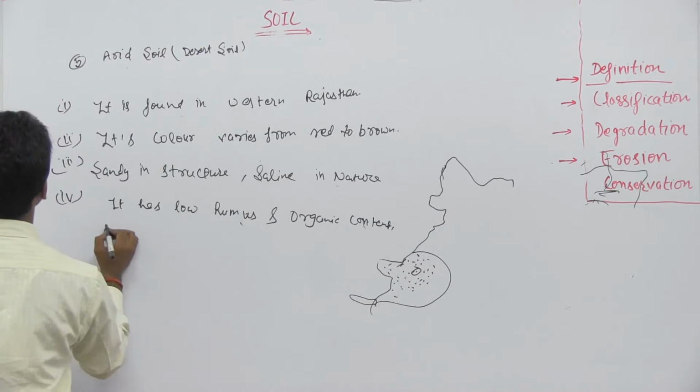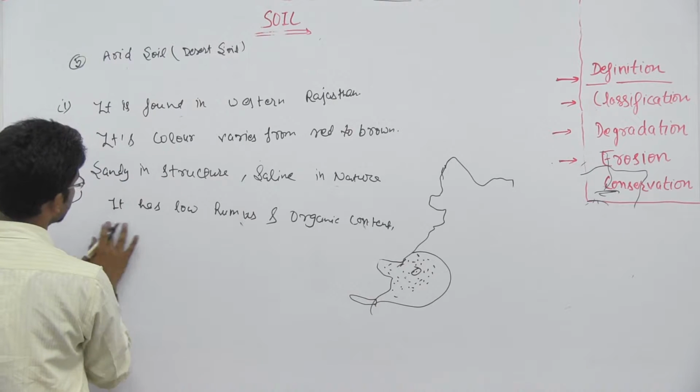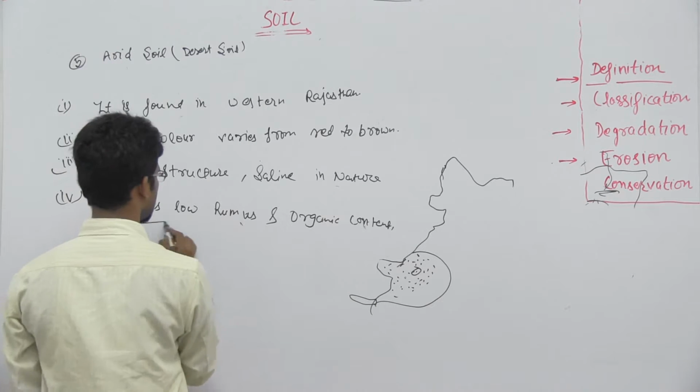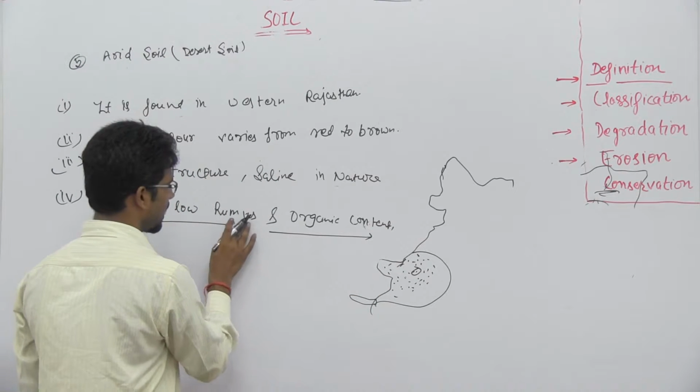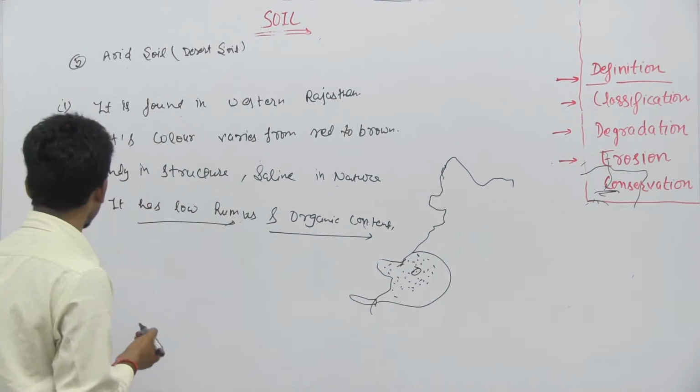So basically it has low humus and organic content, so it can't be used for agriculture, or can say the cultivation.